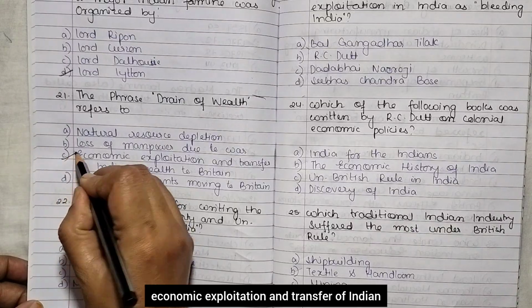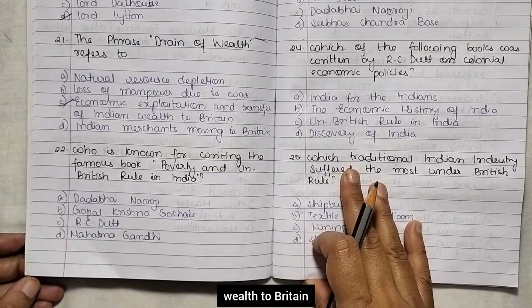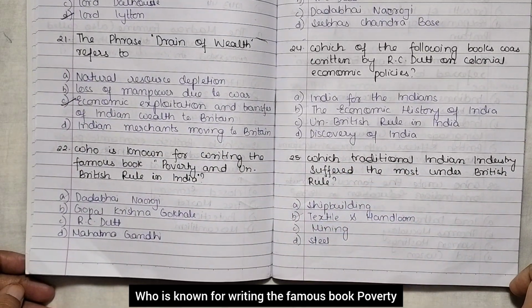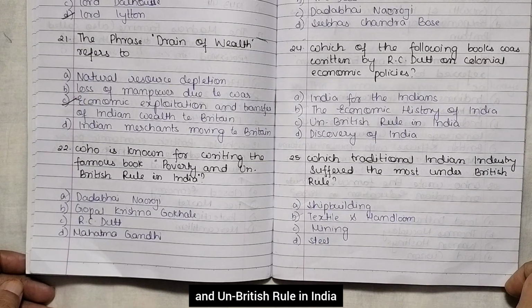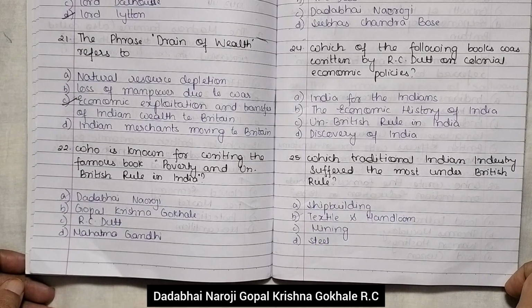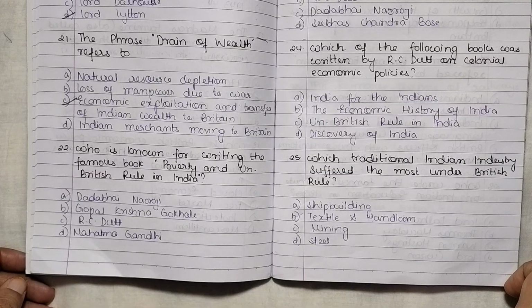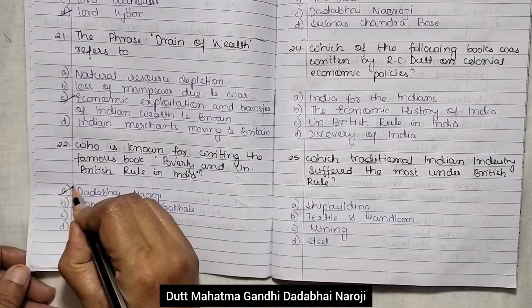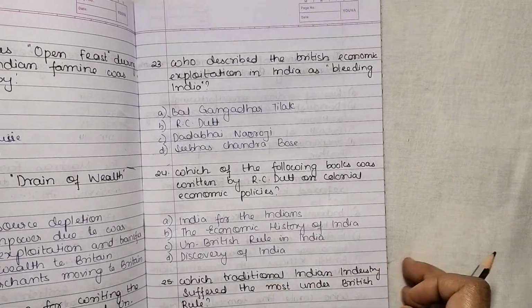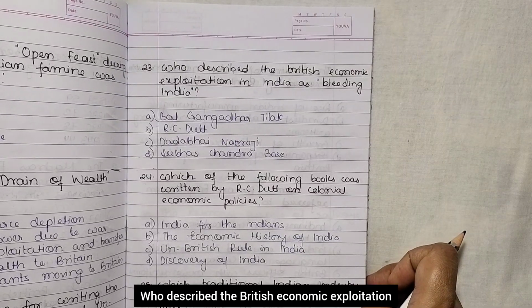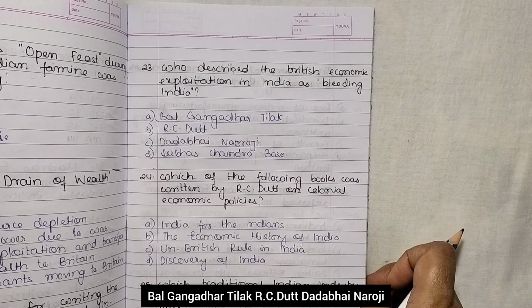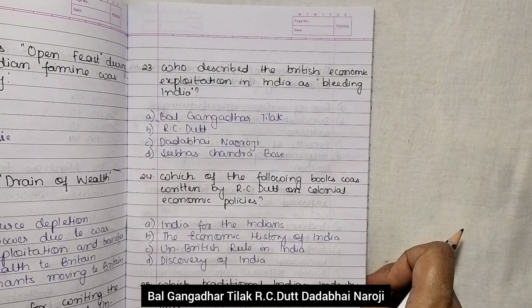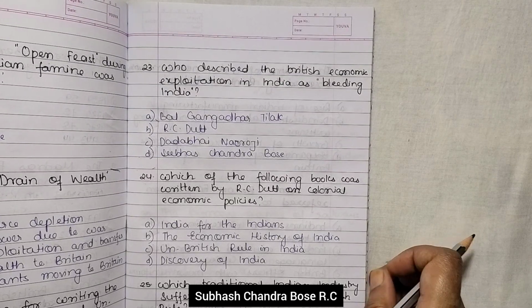Economic exploitation and transfer of Indian wealth to Britain. Who is known for writing the famous book Poverty and Un-British Rule in India? Dadabhai Naoroji, Gopal Krishna Gokhale, R.C. Dutt, Mahatma Gandhi. Dadabhai Naoroji.